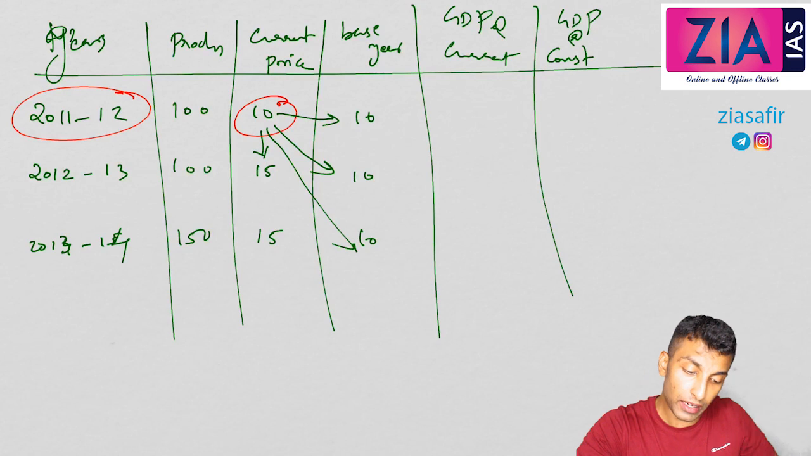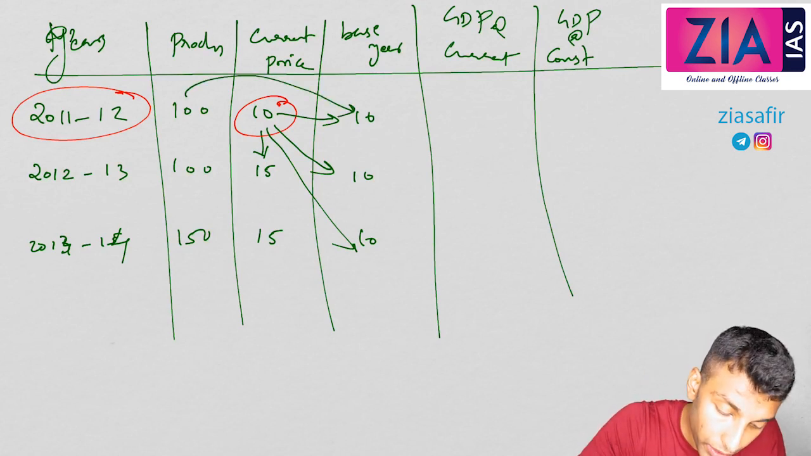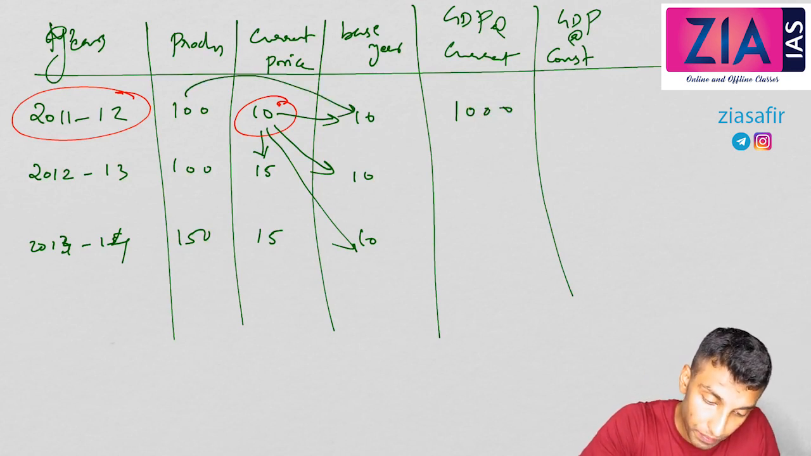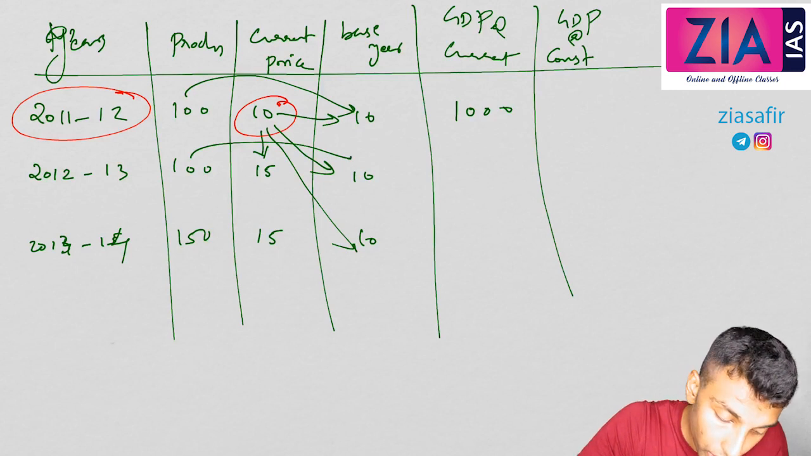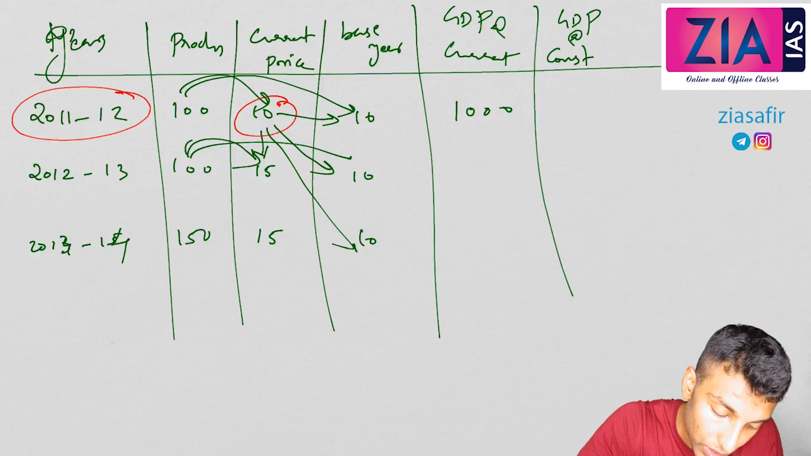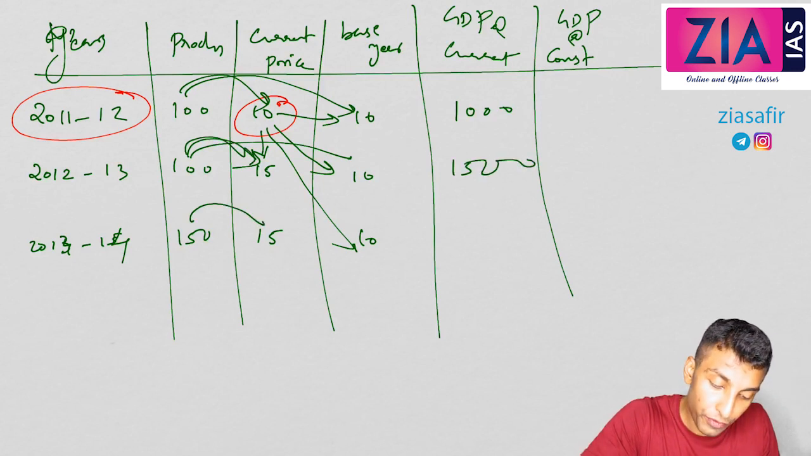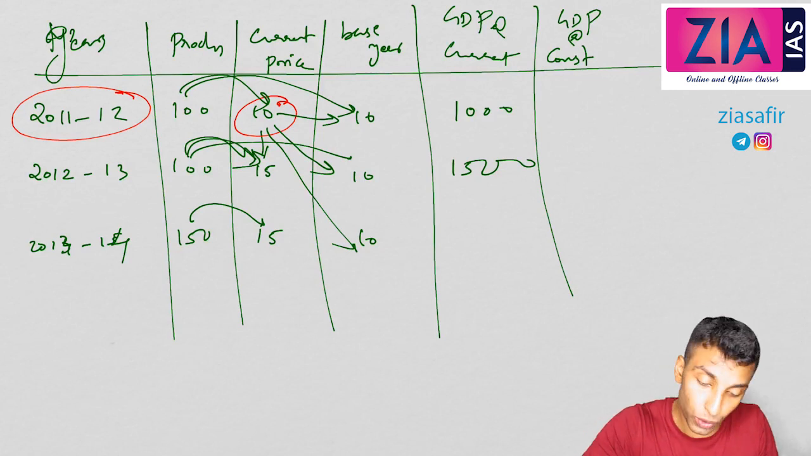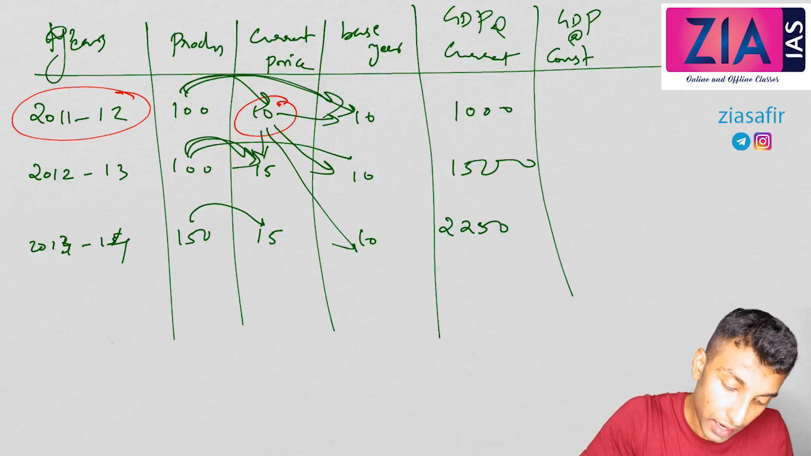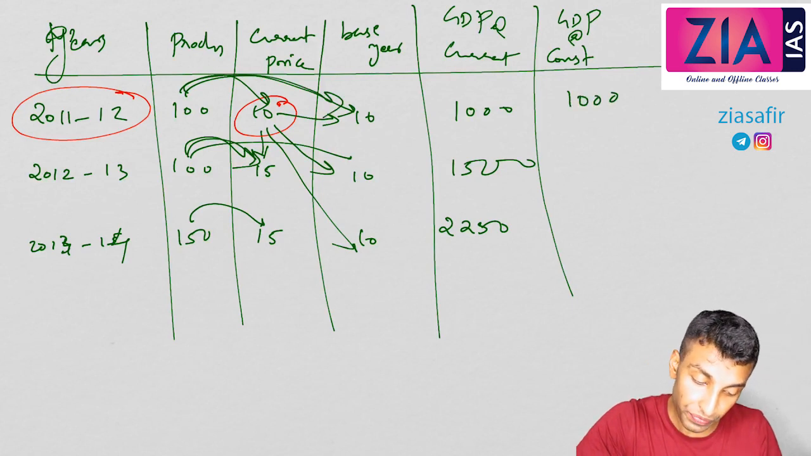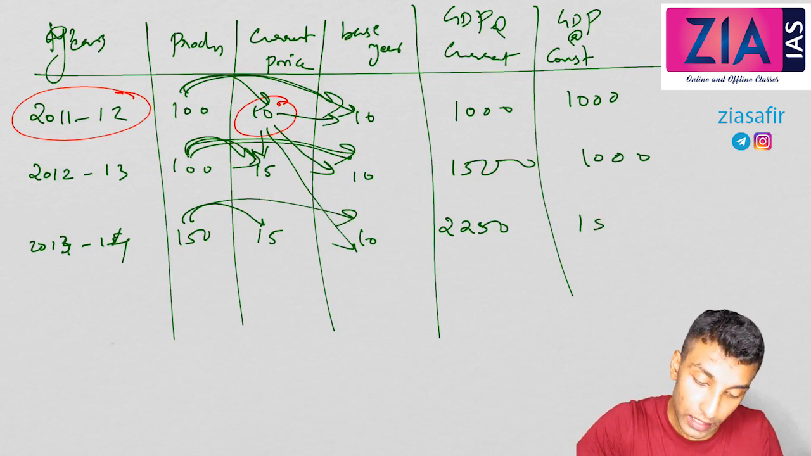Now GDP at current price: if you calculate 100 into 10, that is 1000. Then 100 into 15, that is 1500, and 150 into 15, that is 2250. Then GDP at constant price: 100 into 10, that is 1000. 100 into 10, that is 1000. 150 into 10, that is 1500.